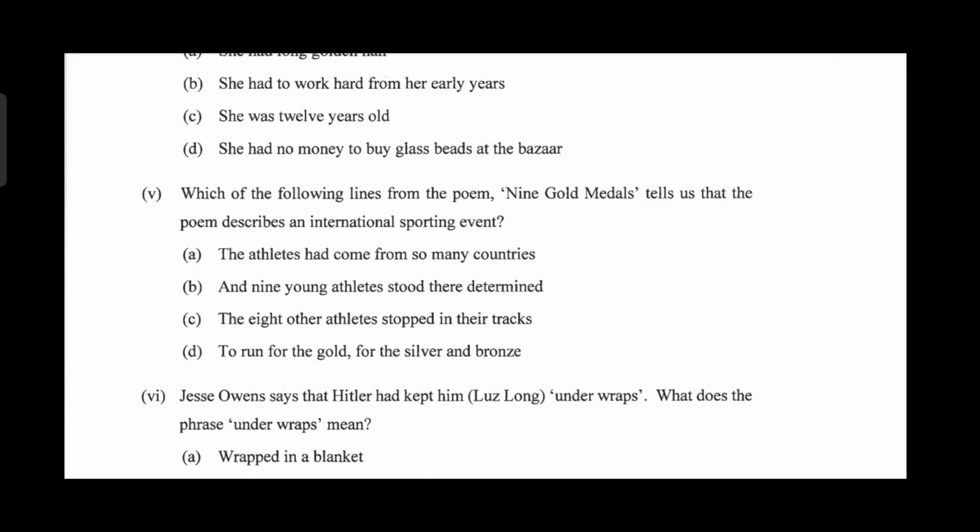Question 5. Which of the following lines from the poem 9 Gold Medals tells us that the poem describes an international sporting event? The athletes had come from so many countries, or 9 young athletes stood here determined, or the 8 other athletes stopped in their tracks, or to run for the gold, for the silver and bronze. The right answer is the athletes had come from so many countries. Option A is the right answer.